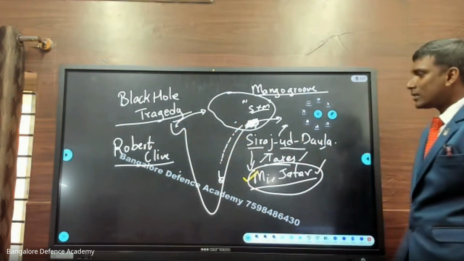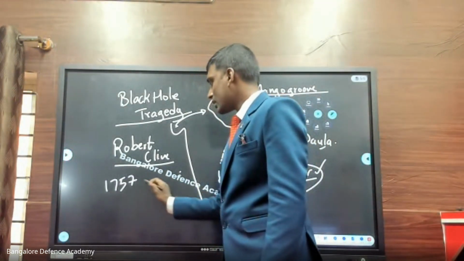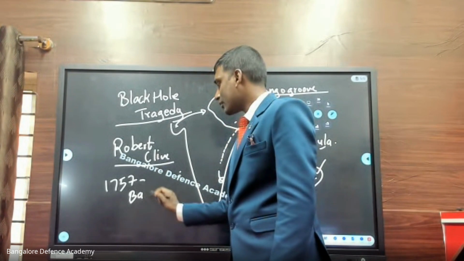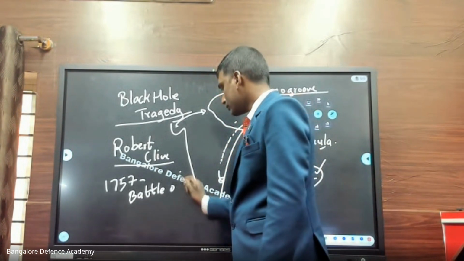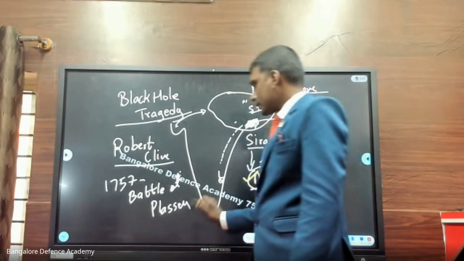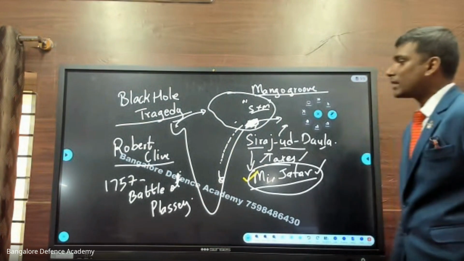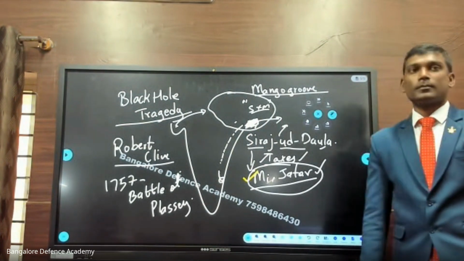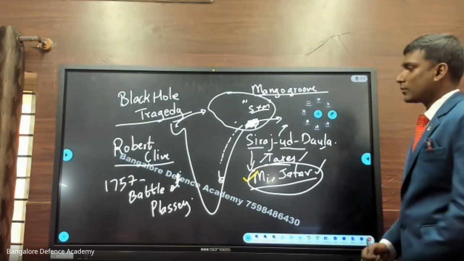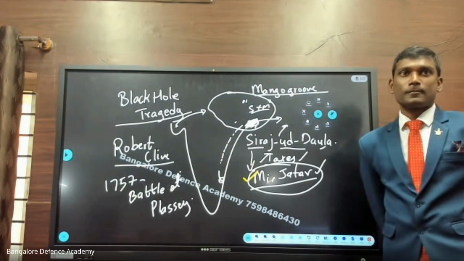Okay, so this battle took place in 1757, and this battle is called the Battle of Plassey. Just write it down in your notebook. Battle of Plassey. Got it? This battle is called the Battle of Plassey. Now tell me, answer my questions. The Battle of Plassey took place between which two kings?